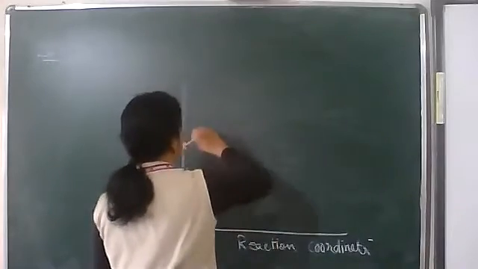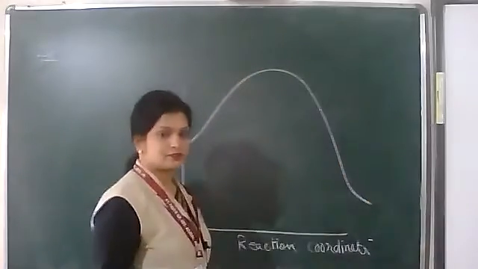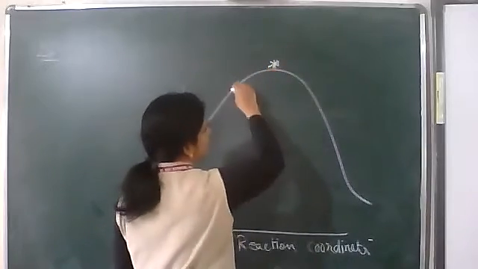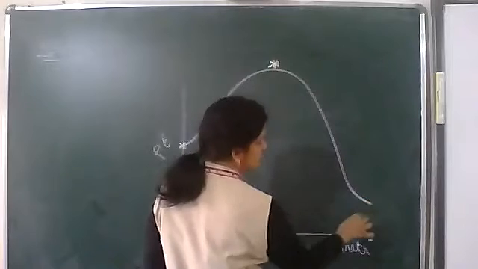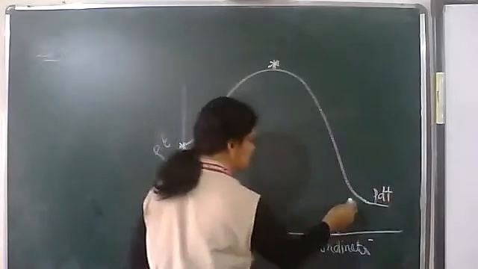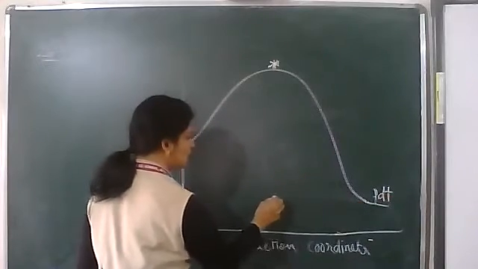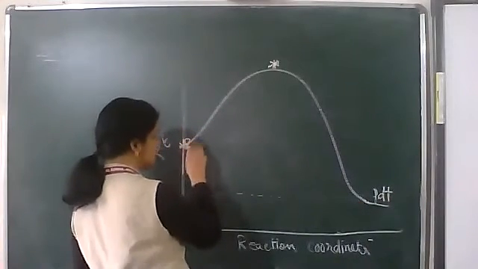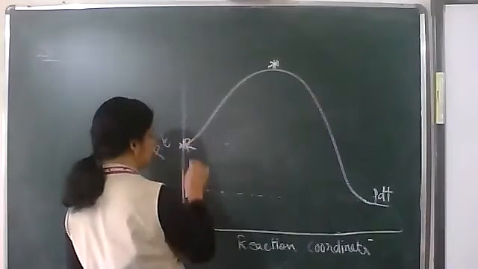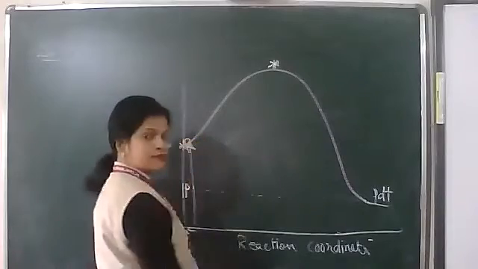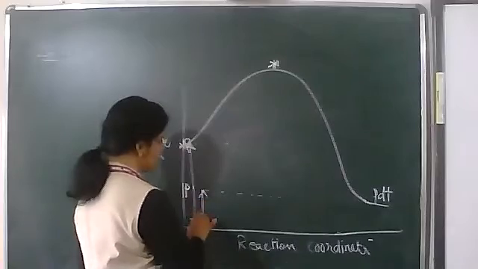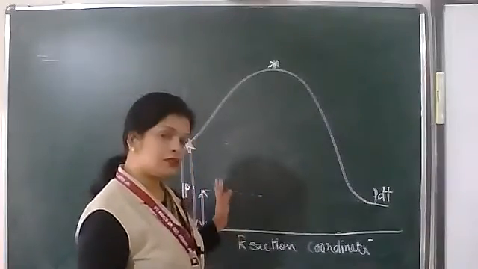So the graph is like this. Reactants react together to form an activated complex, and that activated complex energy will be falling down. This is the product energy. What is the energy of the product? See, the product's energy is lower than that of the reactant. Previously the reactants had this much amount of energy. Now its energy decreased only this much. So this is the reaction coordinate.